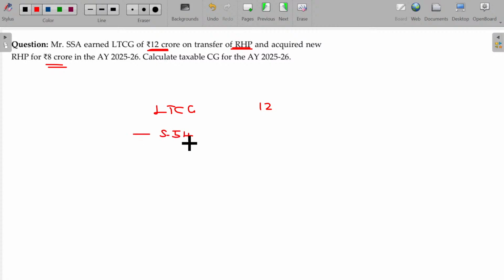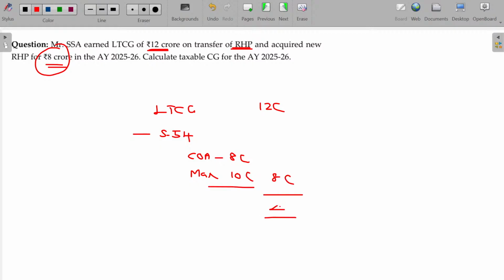Under Section 54, deduction is possible only for one house property and that too maximum 10 crores. So, cost of acquisition of the new house property is 8 crores, maximum deduction being 10 crores. So 8 crores can be deductible. So the balance 4 crores is a taxable capital gain.